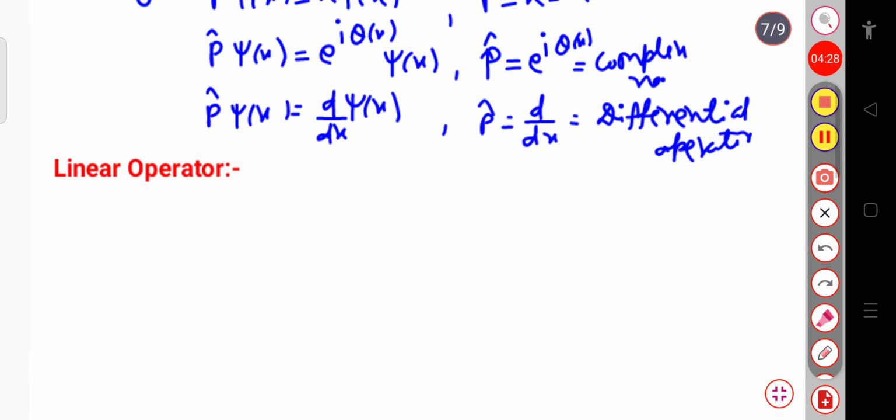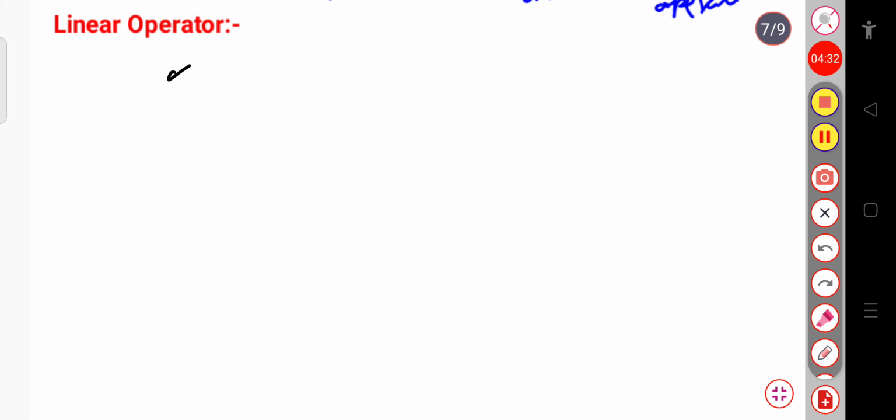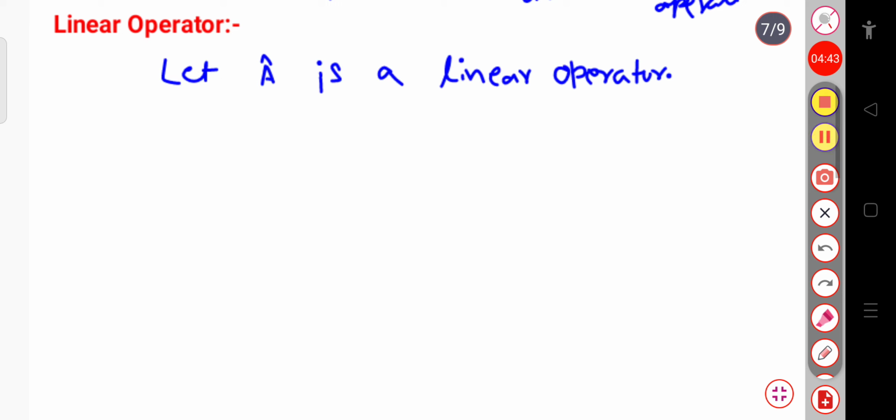Now let us see what a linear operator is. Let a cap be a linear operator. For that operator there are some conditions.